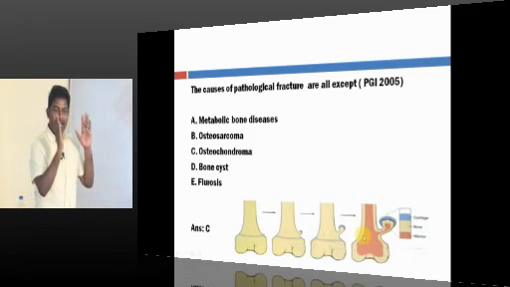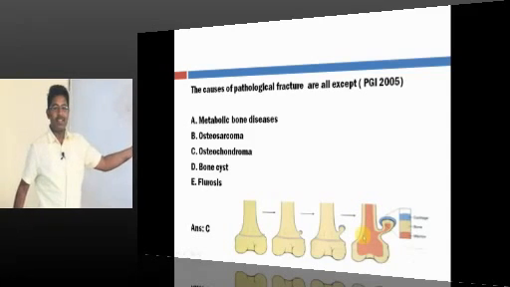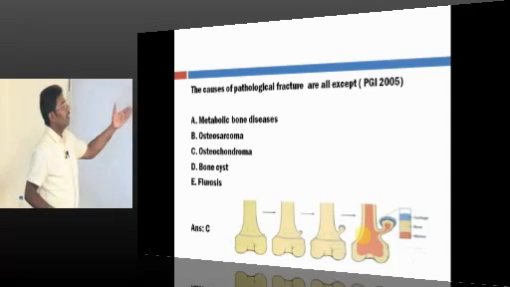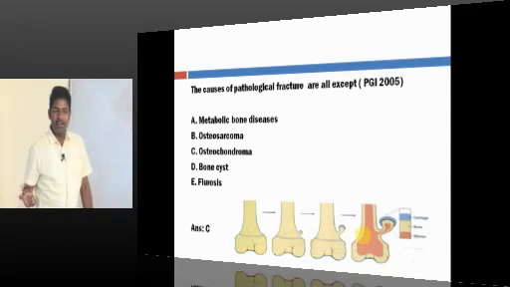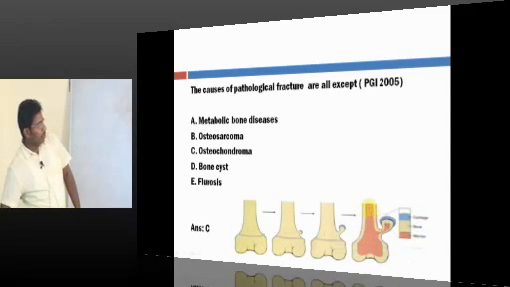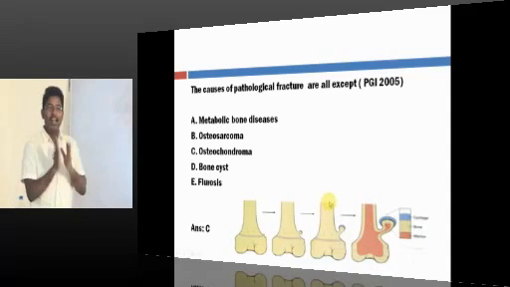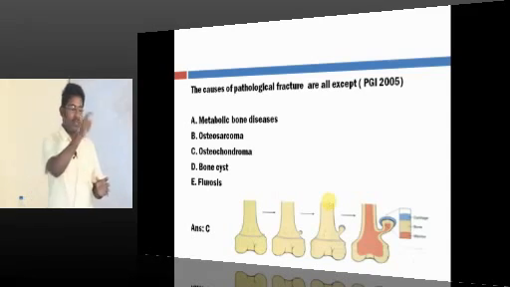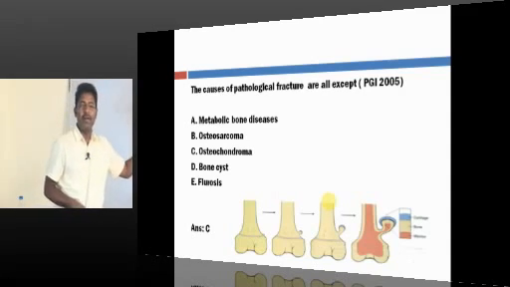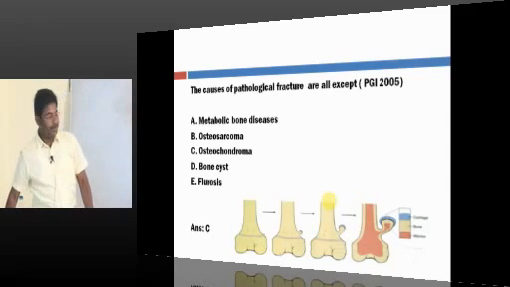The parent bone is intact. It is not at all compromised. It is in no way going to affect the normal strength of the bone. So obviously this will never cause a pathological fracture.